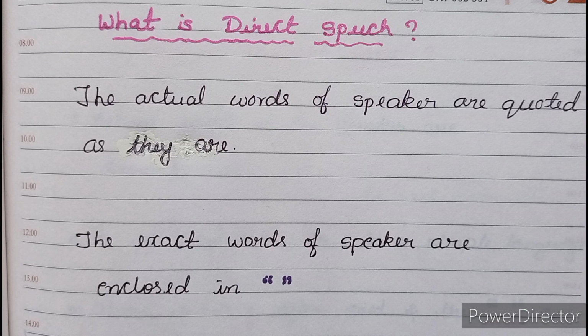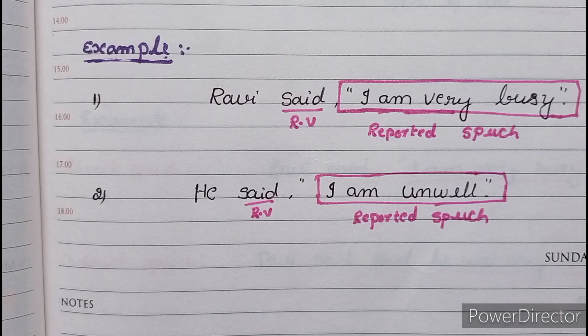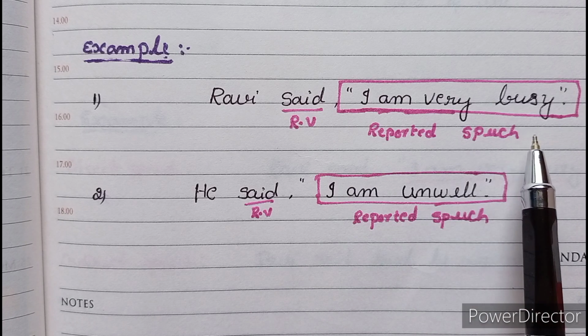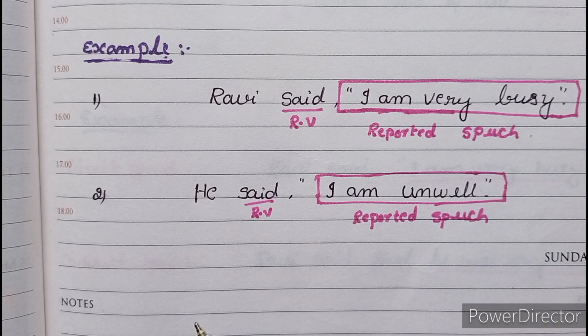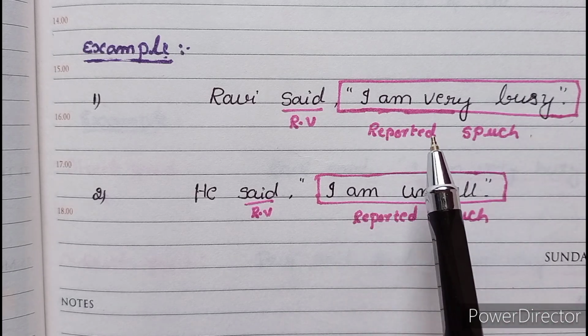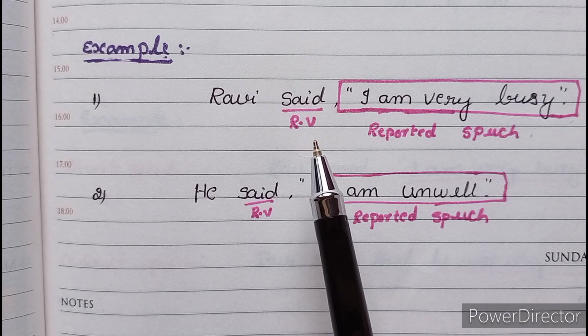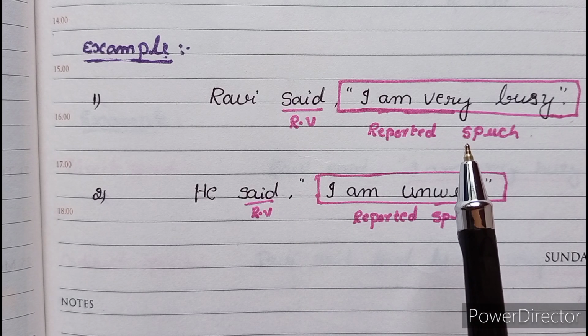What is direct speech? The actual words of the speaker are quoted as they are, without any change. The exact words of the speaker are enclosed in inverted commas. Let's take one example. Ravi said, "I am very busy." This is direct speech. Here you can see the quotation marks around the sentence "I am very busy." Said is the reporting verb here, and "I am very busy" is the reported speech.